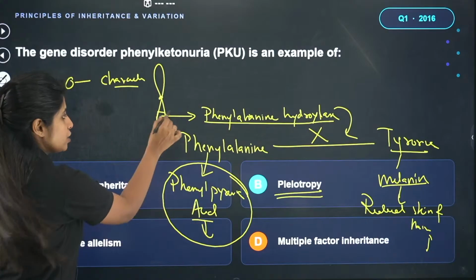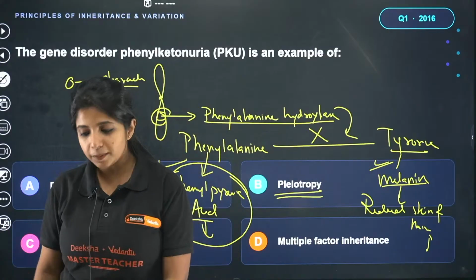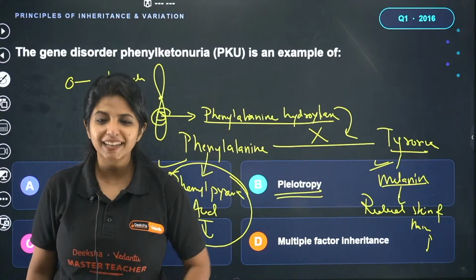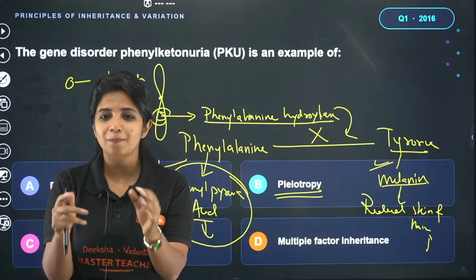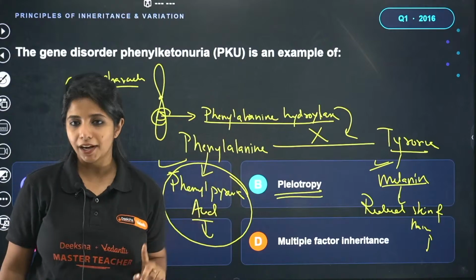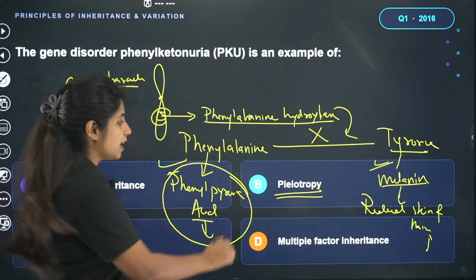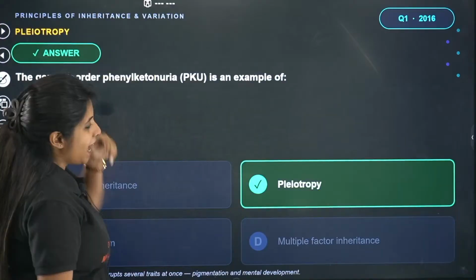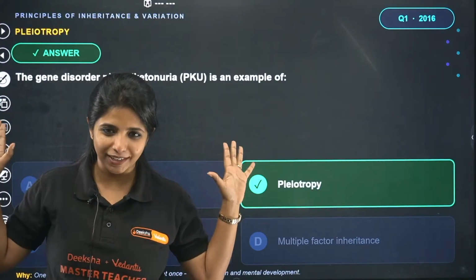Now, isn't one gene responsible for multiple characters? Isn't it controlling multiple characters? Is this what Mendel said? No, Mendel said one gene, one character. But this is an example of pleiotropy. Pleiotropy is a condition where one gene has an effect on multiple characters, and that is why phenylketonuria is an example of this. Okay, so the answer for this question is going to be B, and my dear children had already given me the answer, and I'm super happy regarding that.